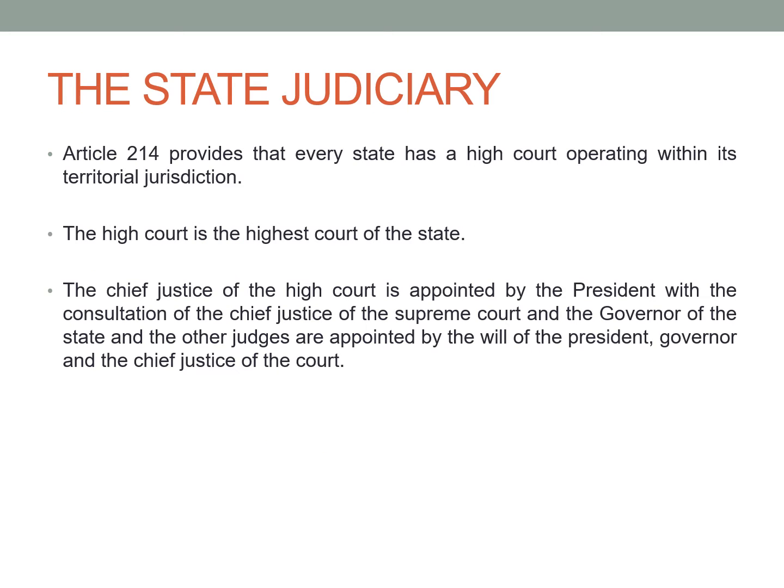The state judiciary. Article 214 provides that every state has a High Court operating within its territorial jurisdiction. The High Court is the highest court of the state. The Chief Justice of the High Court is appointed by the President in consultation with the Chief Justice of the Supreme Court and the Governor of the state, and the other judges are appointed by the President in consultation with the Governor and the Chief Justice of the Court.